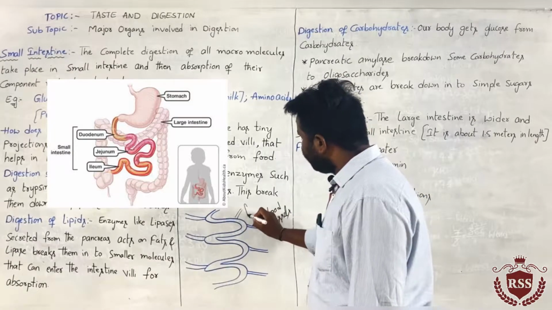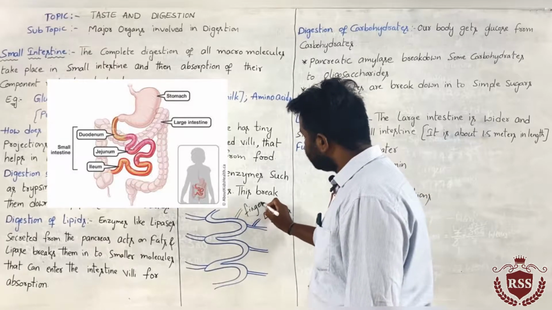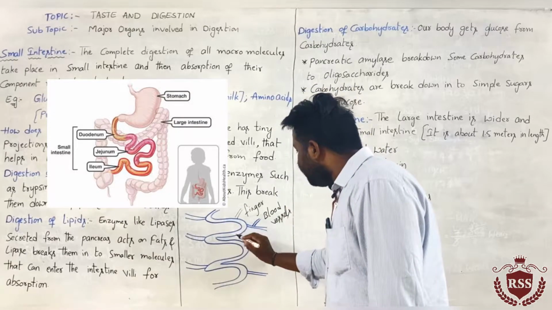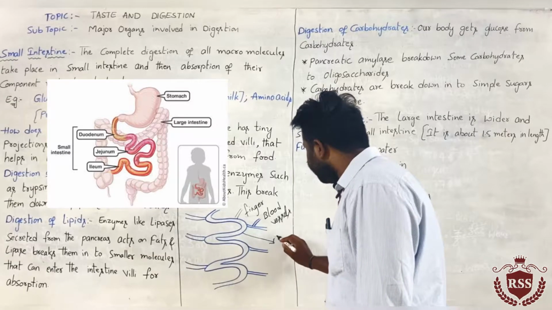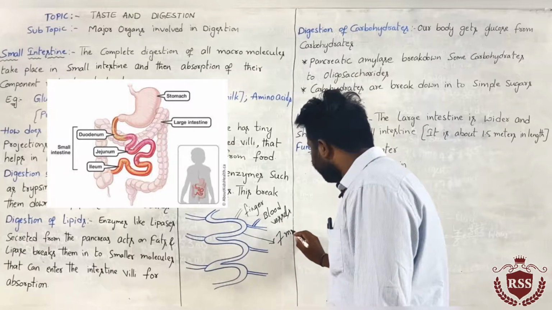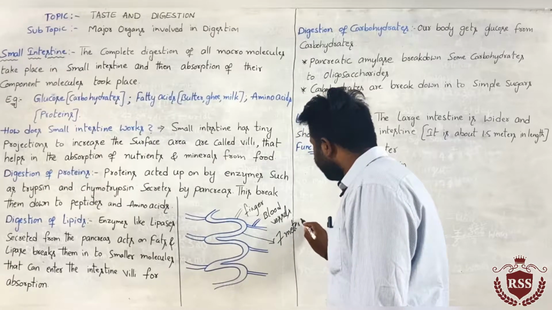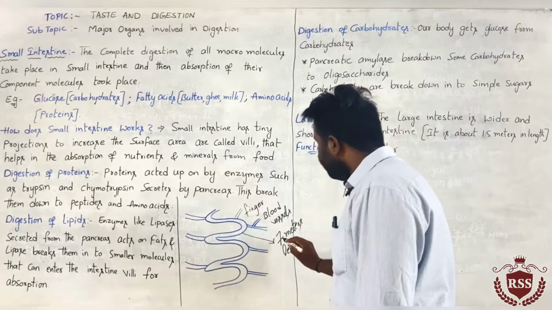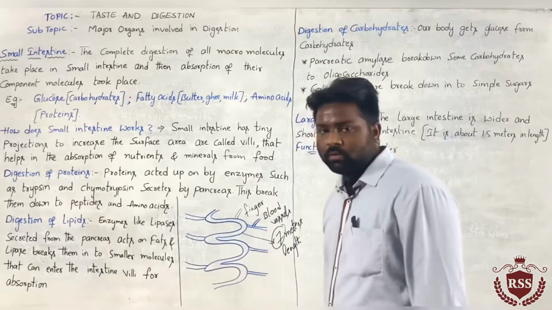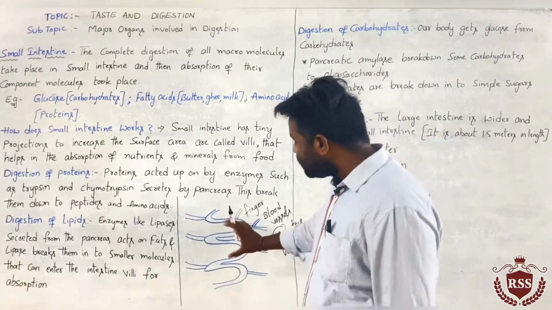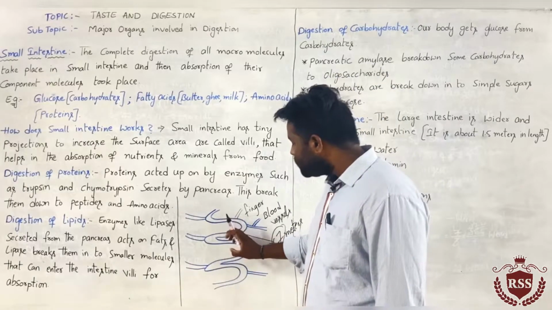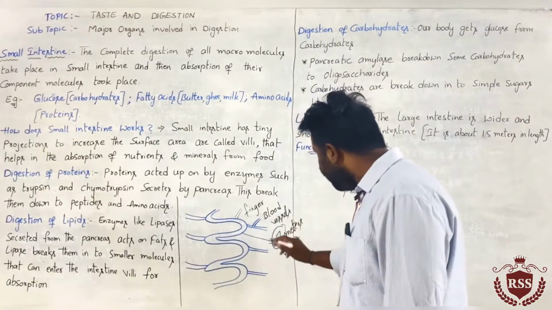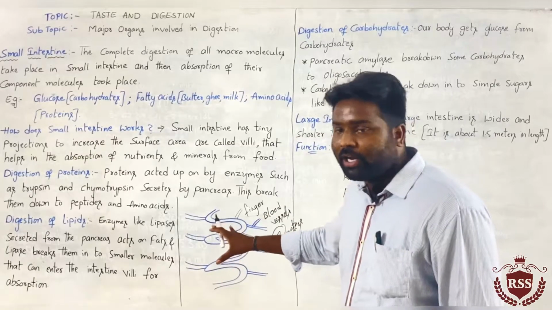These are the finger-like projections. These foldings, if you release them, will take 7 meters length of the small intestine.